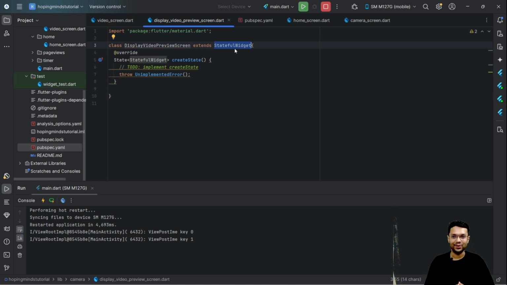Imagine a 4K video. In that case, it would be more than 100 per second. Well, that's not absolutely the case wherein we have the video player screen as a stateful widget. In fact, the reason why the video preview screen is stateful is because I'm going to talk about something called late initialization.